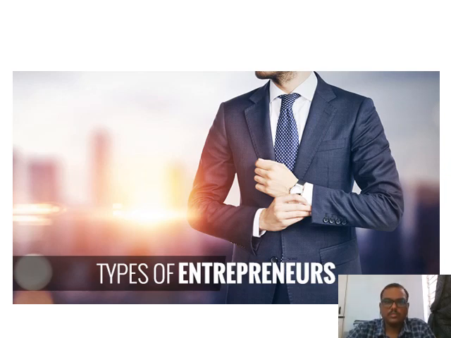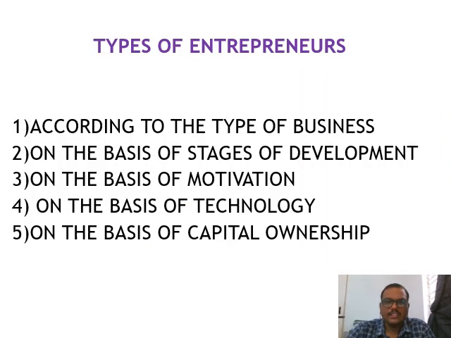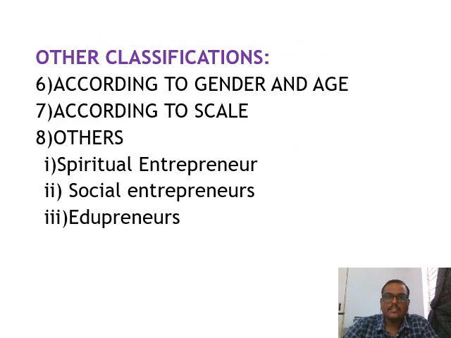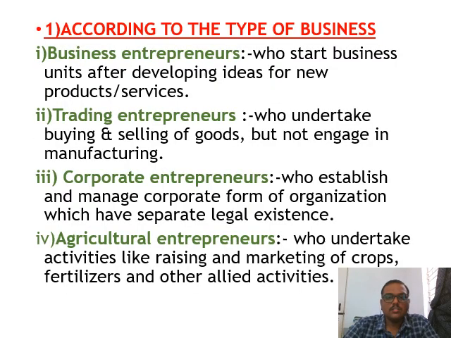Today we are going to see the topic types of entrepreneurs. We can classify the types of entrepreneurs based on the type of business, on the basis of stages of development, on the basis of motivation, on the basis of technology, and on the basis of capital ownership. Some other classifications include gender and age, scale and others, such as spiritual entrepreneurs, social entrepreneurs, and edupreneurs. First, we are going to see how we classify entrepreneurs according to the type of business.